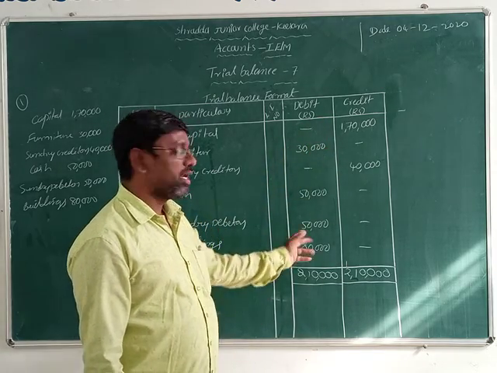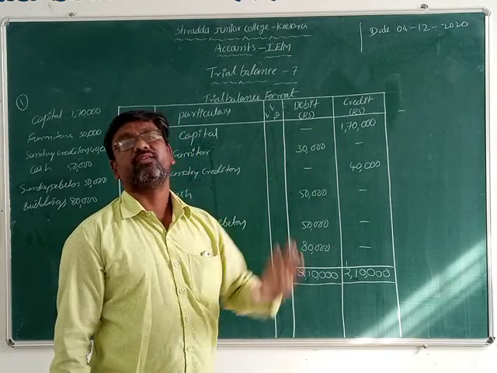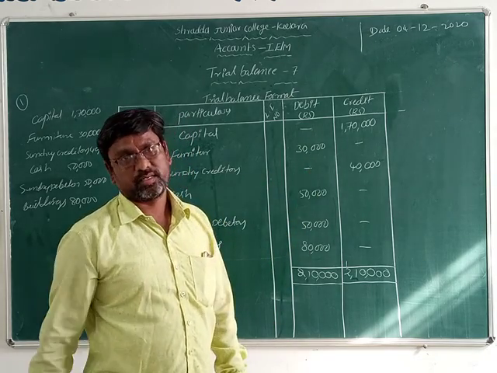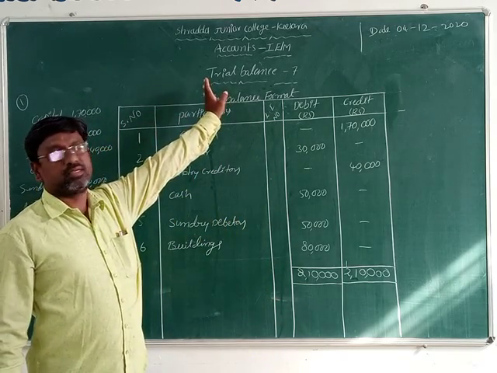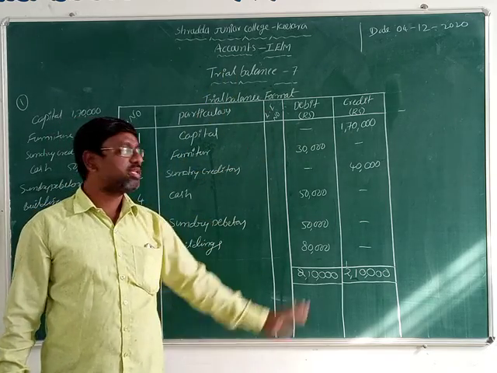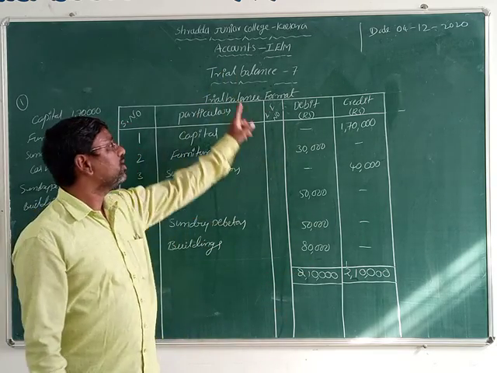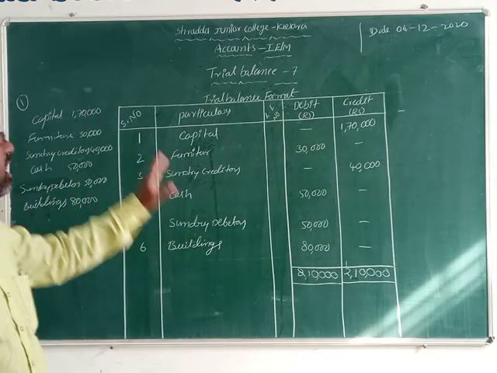It is clearly showing that. So if debit and credit both come to equal, that is the correct answer. These are all assets and liabilities given, so we can record them in the trial balance.